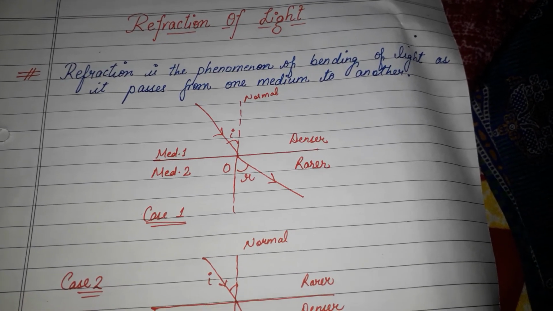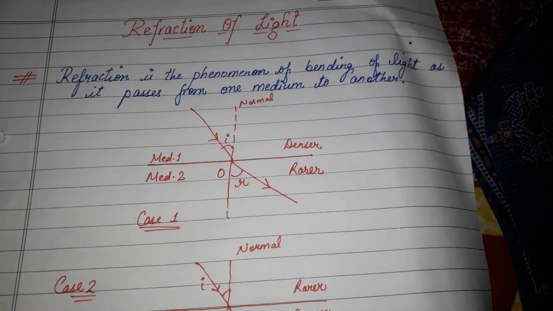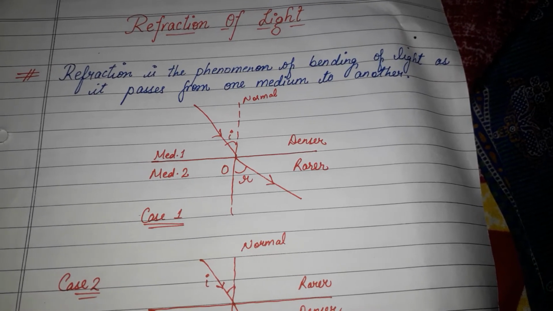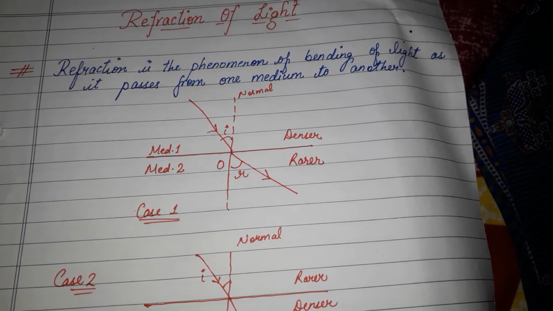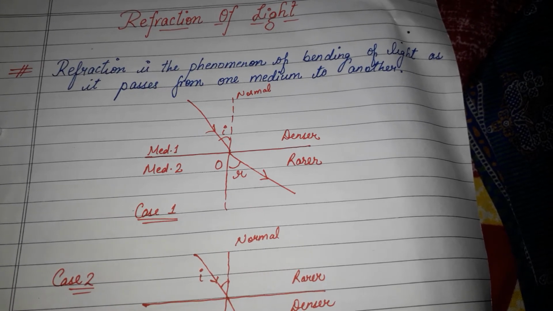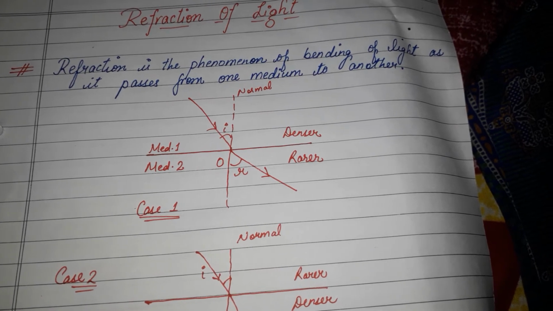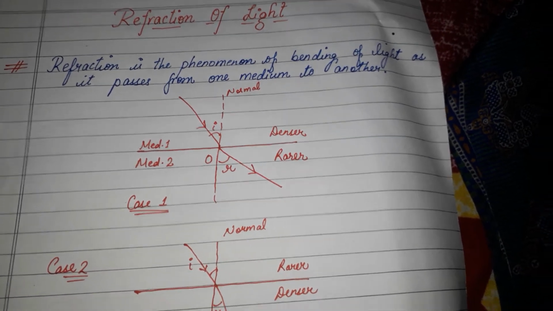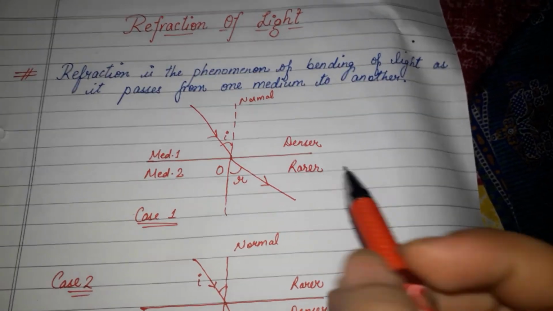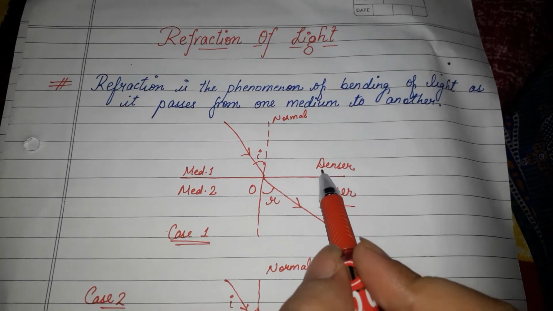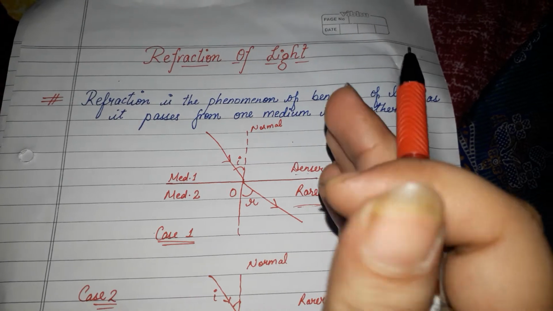So this is what we have to understand in this chapter, refraction of light. Here I have given the definition. Refraction is the phenomenon of bending of light as it passes from one medium to another. As I am taking the example of a transparent glass or tumbler, first of all it was vacuum and then suddenly we filled it with water. So what? Its medium changes. First vacuum and then water. So there are two mediums. Vacuum is the rarer medium, and water is the denser medium. So from denser to rarer or from rarer to denser, the mediums are changing.